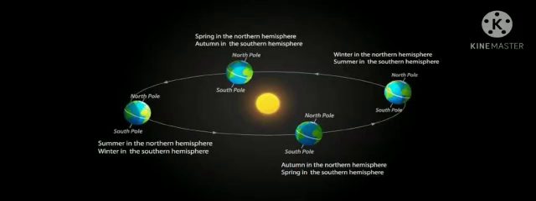Children, do you know that the earth does not only rotate about its own axis, it also revolves around the sun? The path the earth takes while revolving around the sun is called its orbit. Seasons change because the earth revolves and because the earth's axis is tilted to its orbit. These two things make different parts of the earth tilt towards or away from the sun at different positions in the orbit. This makes the seasons change.